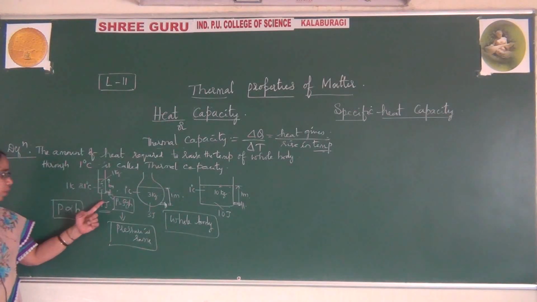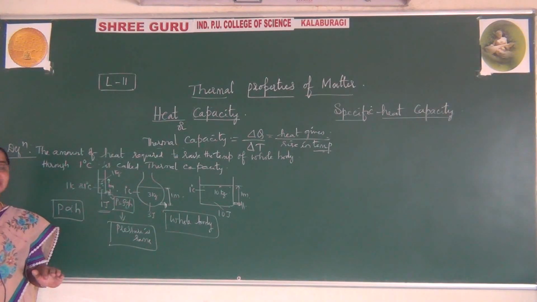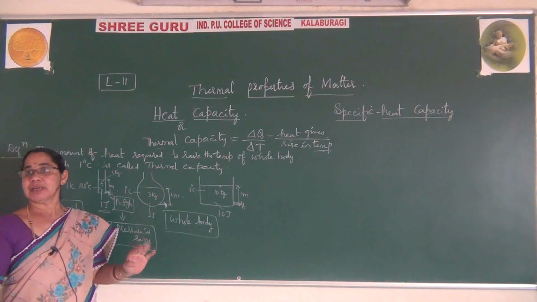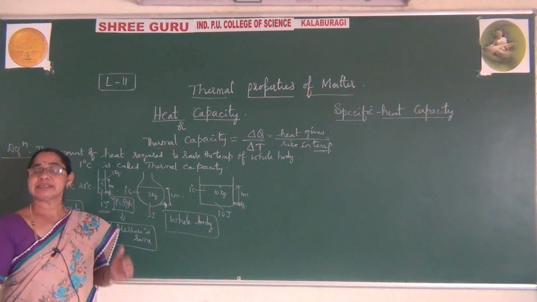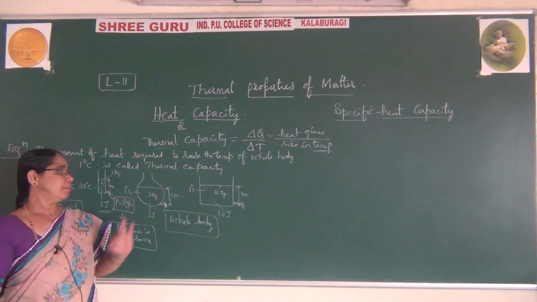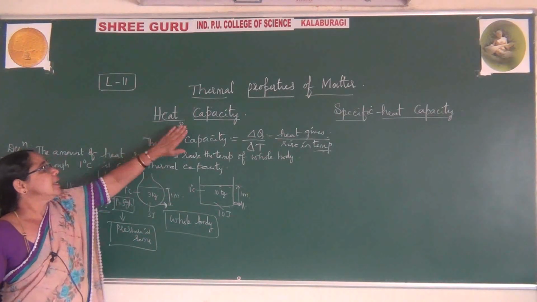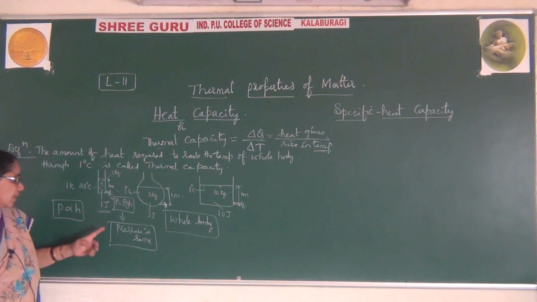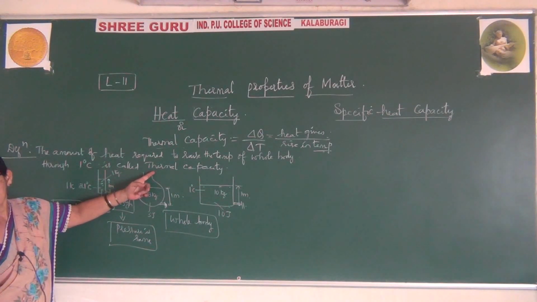Because of this, here only 1 joule of heat is enough. Here 3 joules of heat is required for the same rise in temperature. Here 10 joules of heat is required for the same rise in temperature. So different shapes of material will have different contents, due to which maybe the rise in temperature is the same, maybe the height is the same, but the heat capacity is different in different containers. It depends on the heat supplied, and that is nothing but known as thermal capacity. I think you have understood?